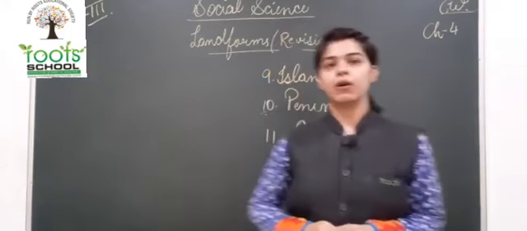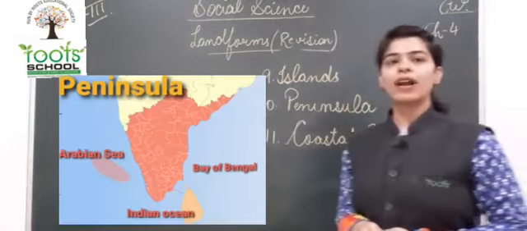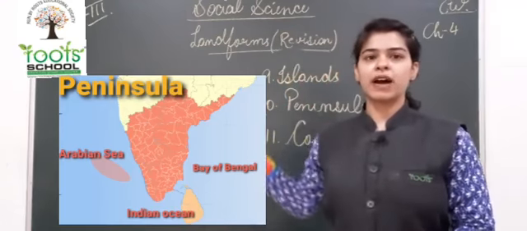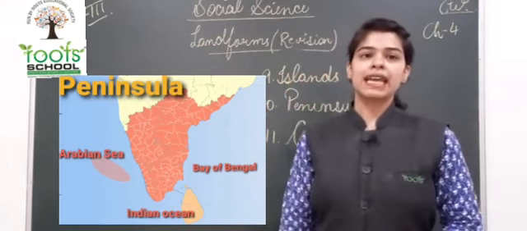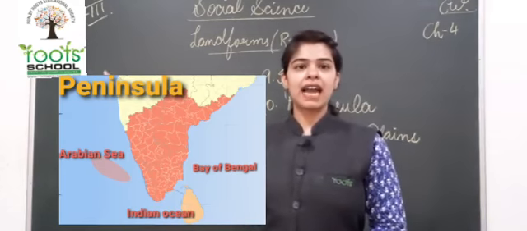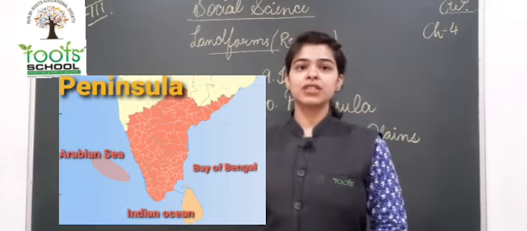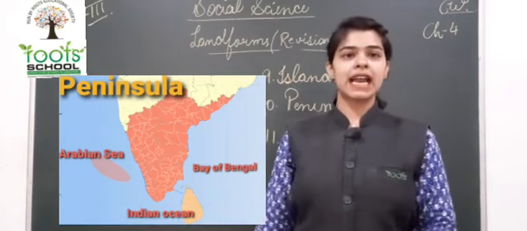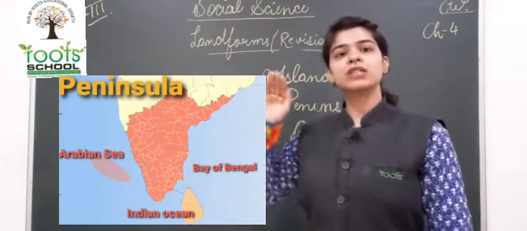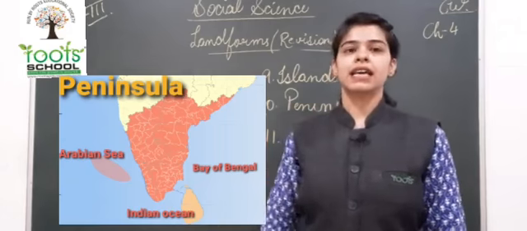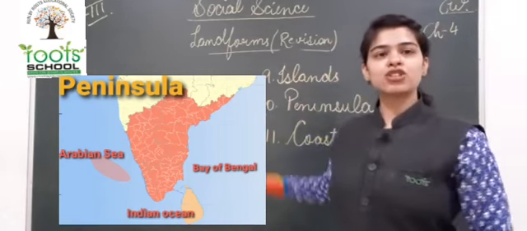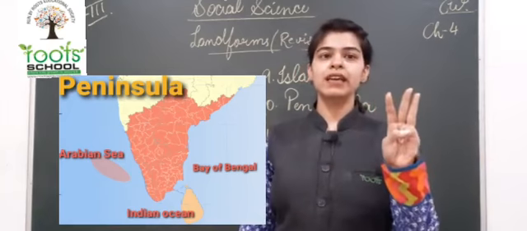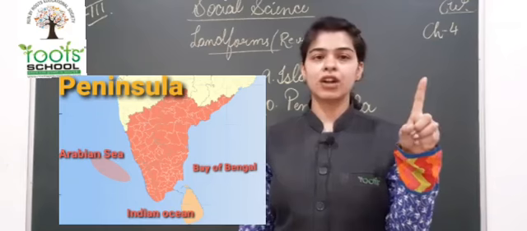Okay, now what is next? Peninsula. What is a peninsula, children? A peninsula is a piece of land, the southern part of our India. You can see the map over here. In this, the part of the land that has water on all the three sides. The land which is connected to water from three sides and is connecting to the mainland. Mainland means connected to other land on the one side, is known as a peninsula. So an island is connected to water from everywhere, but a peninsula is connected from only three sides and connecting to the mainland on one side.